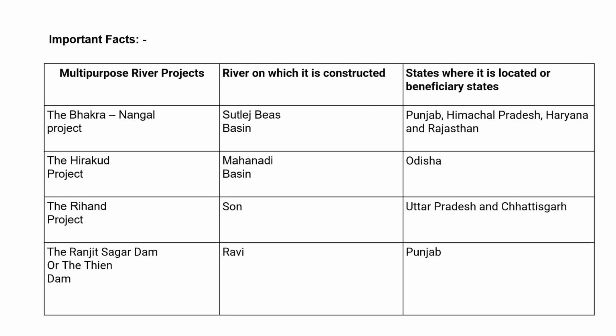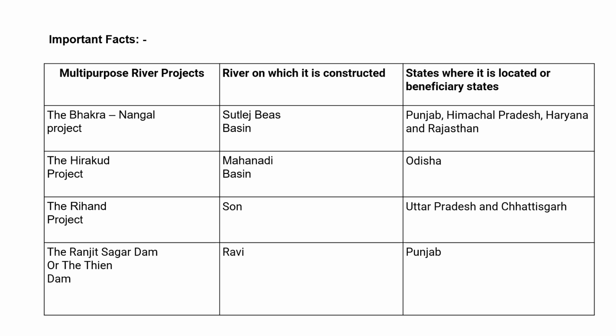Let us know some important facts. Multi-purpose river projects, river on which it is constructed, states where it is located or beneficiary states. The Bhakra Nangal project, constructed on Satluj Beas Basin, states where it is located: Punjab, Himachal Pradesh, Haryana and Rajasthan.